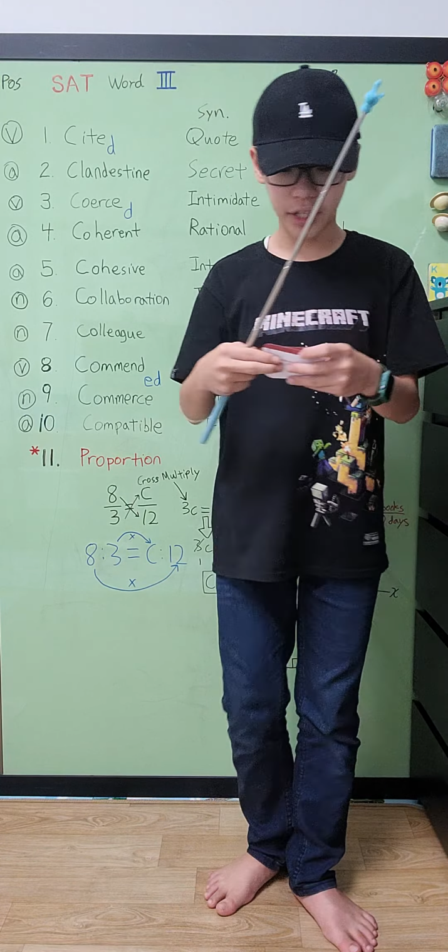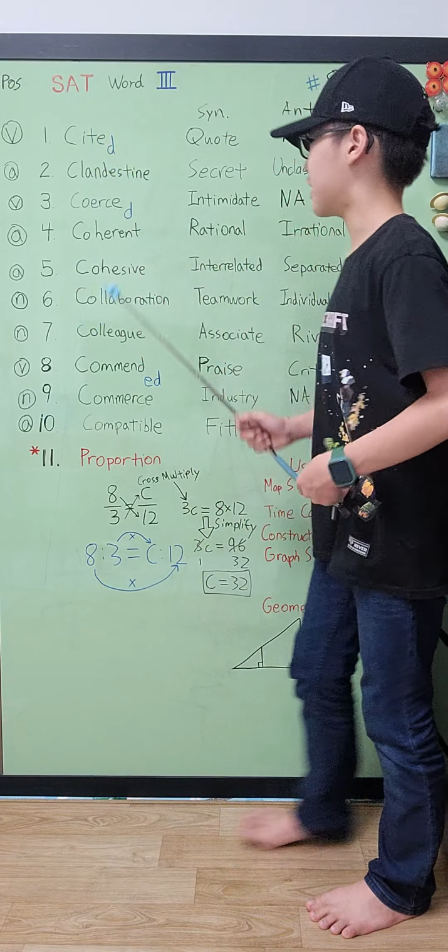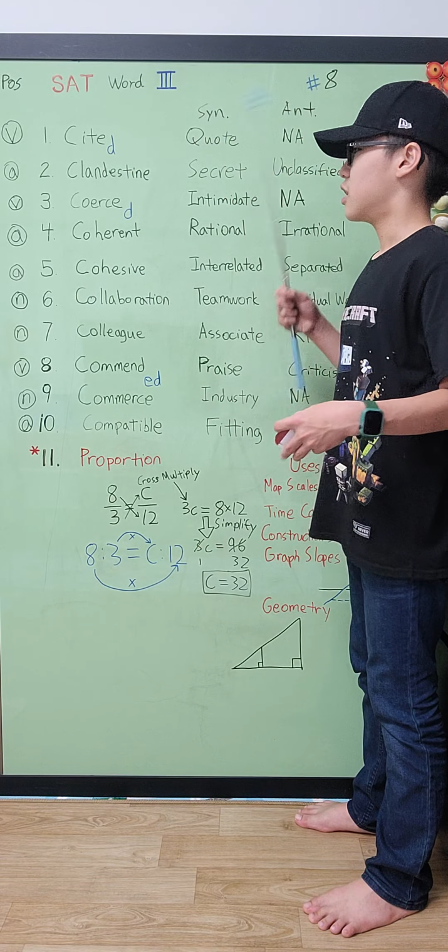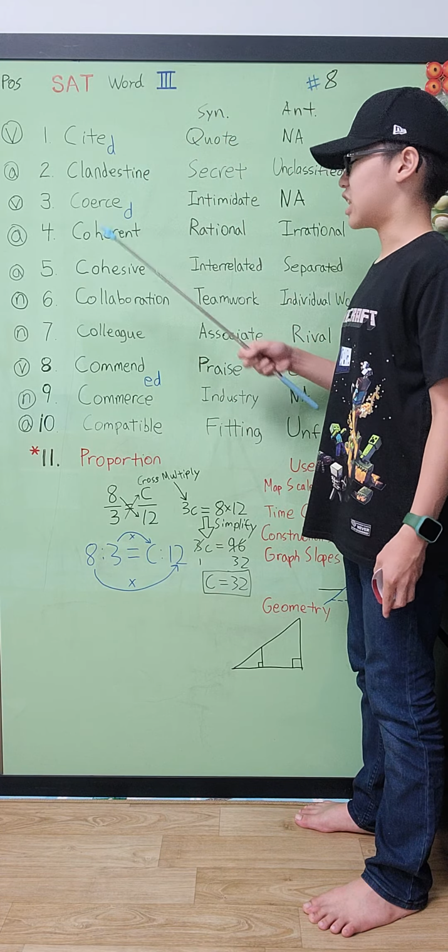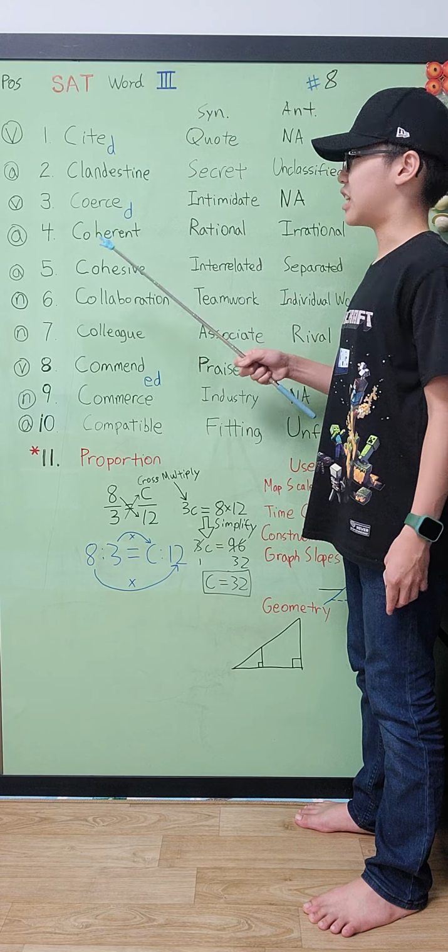And now next up, we have this word called cohesive. It basically means unified, integrated, or united. So here we go. I forgot to tell you the synonyms for coherent. Coherent synonym is rational, and the antonym is irrational. For cohesive, the synonym is interrelated.